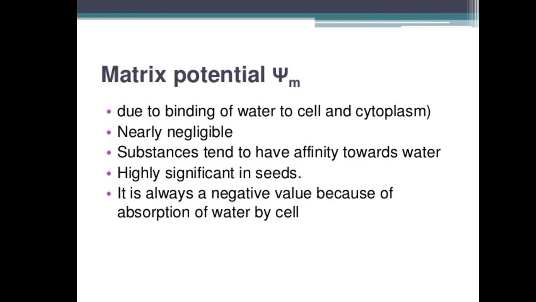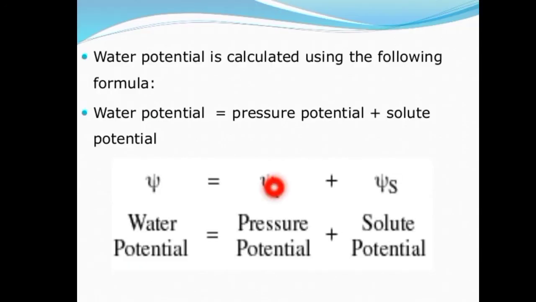Third component is matrix potential. What is this matrix potential? The matrix is the term used for the surface to which water molecules are absorbed. It has a negative value, and in plant water relationships it is not considered because it does not play a significant role in the movement of water. Therefore the above equation is written like this: the water potential can be calculated as the pressure potential plus the solute potential.